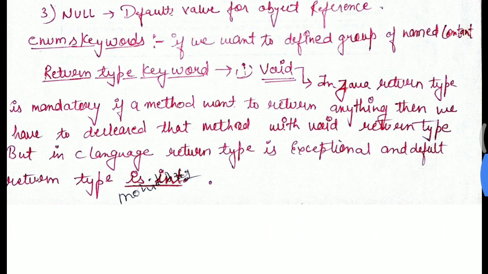Return type keyword. The return type keyword is void. In Java, return type is mandatory. If a method does not want to return anything, then we have to declare that method with void return type. But in the C language, return type is optional and the default return type is int. If we want to use no return value, then we have to use void with the statement.